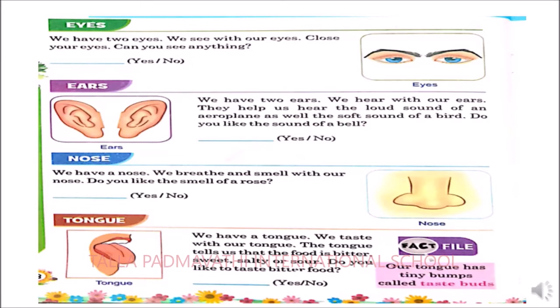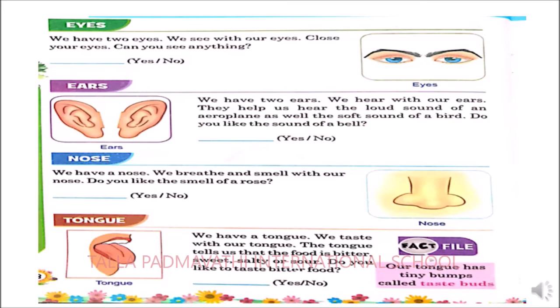Next comes the nose. We have a nose. So what is this nose used for? Yes, you are right. This is used for breathing as well as for smelling. Children, now do you like the smell of a rose? Yes. Why do you like the smell of a rose? Because the smell is very fragrant. So that is the reason you like the smell of a rose.